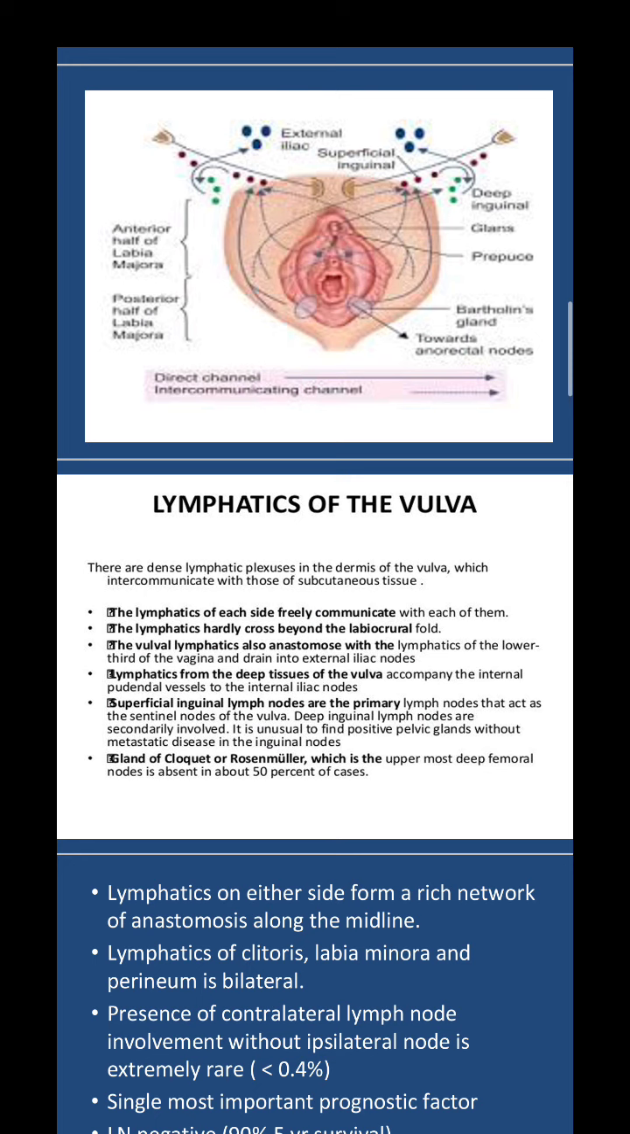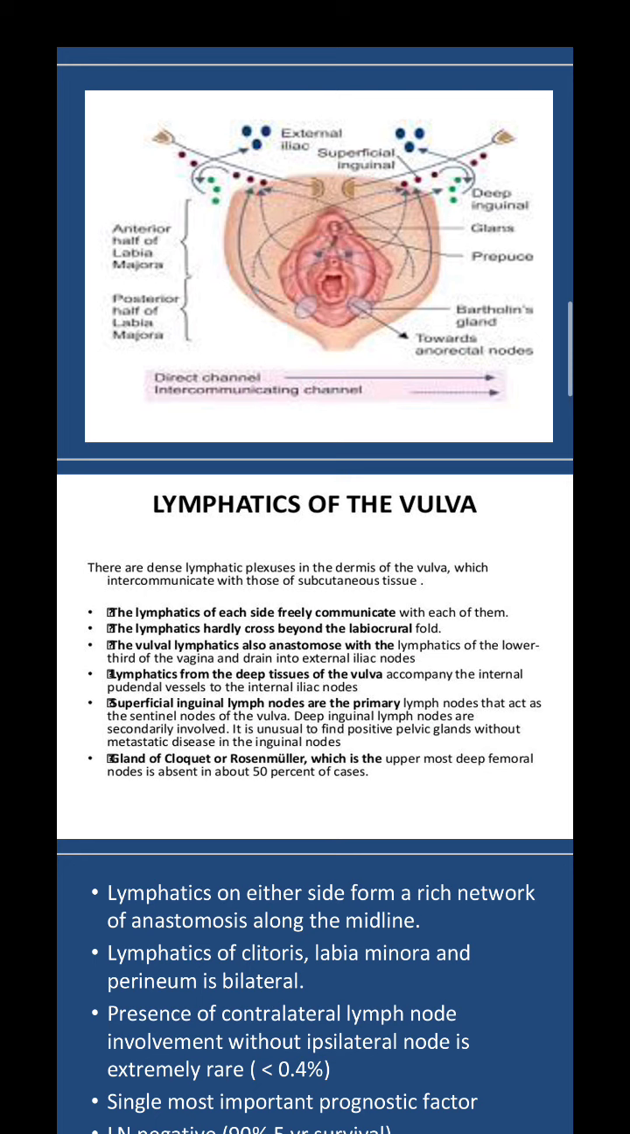The vulval lymphatics also anastomose with the lymphatics of the lower third of the vagina and drain into the external iliac nodes. Lymphatics from the deep tissue of the vulva, they accompany the internal pudendal vessels to the internal iliac nodes. So they also drain into the external iliac nodes, internal iliac nodes.